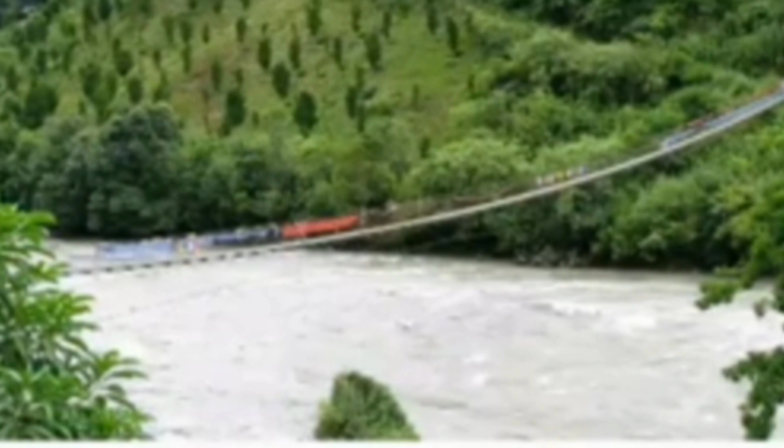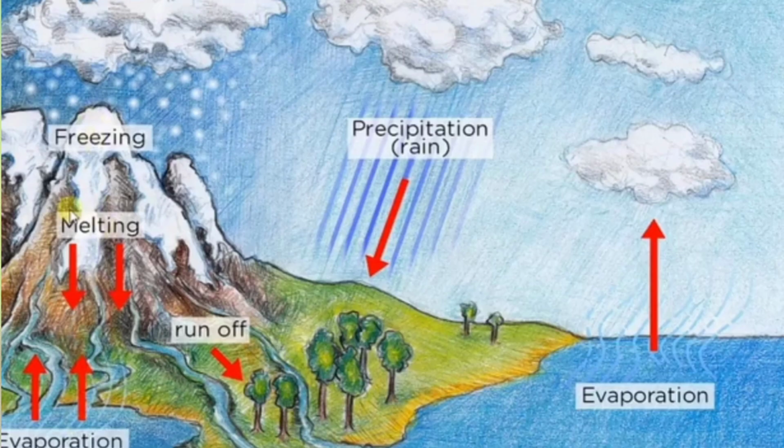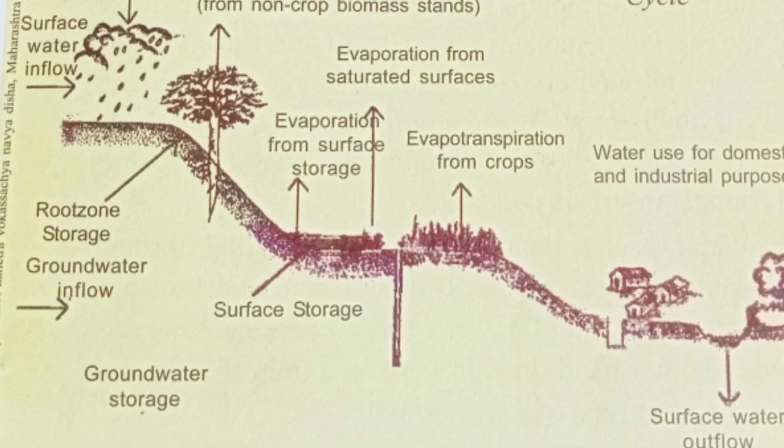Students, we see the water uses. Water is a resource that becomes available to us as an annual flow. We try to estimate how much we would be able to use during the year. In order to do this, we need to recall the water cycle and estimate the inflows and outflows during the year. Students, this picture indicates the water cycle.